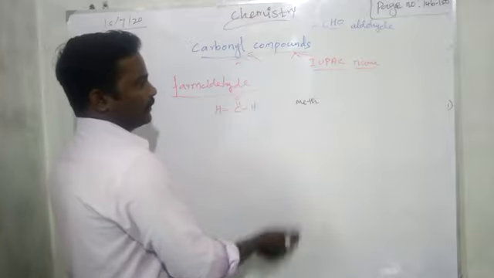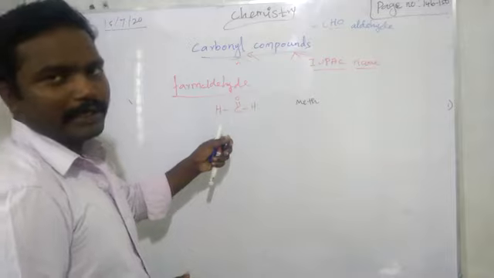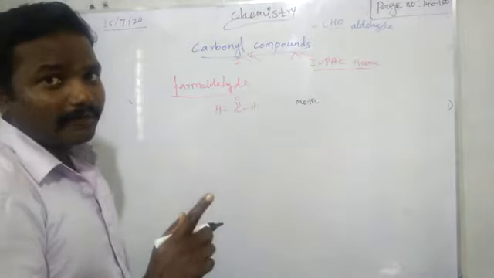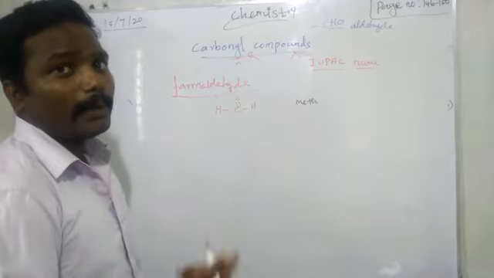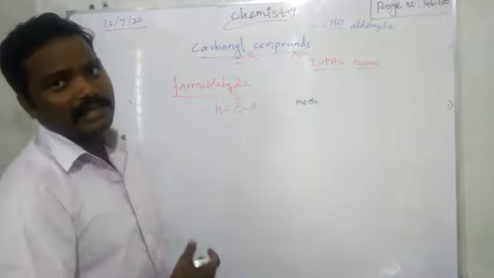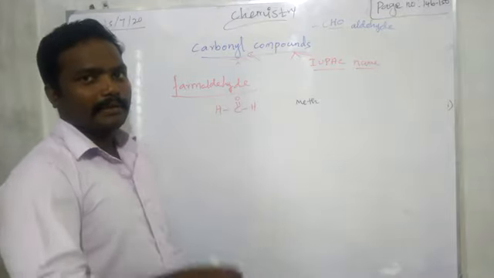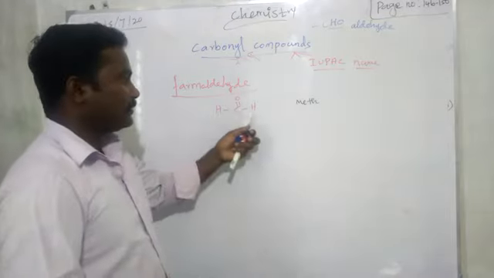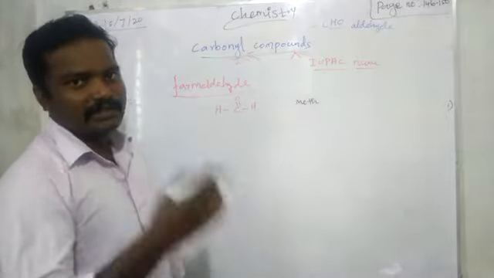Primary suffix: is there a double bond or triple bond? Listen carefully. Carbon-carbon single bond, double bond, triple bond only will change the suffix name: ANE, ENE, YNE.